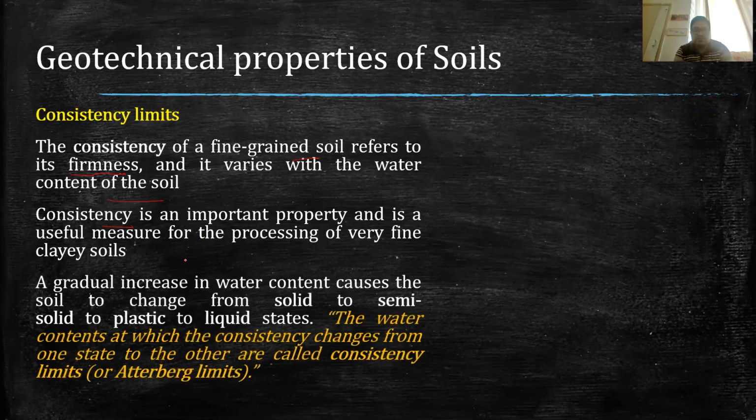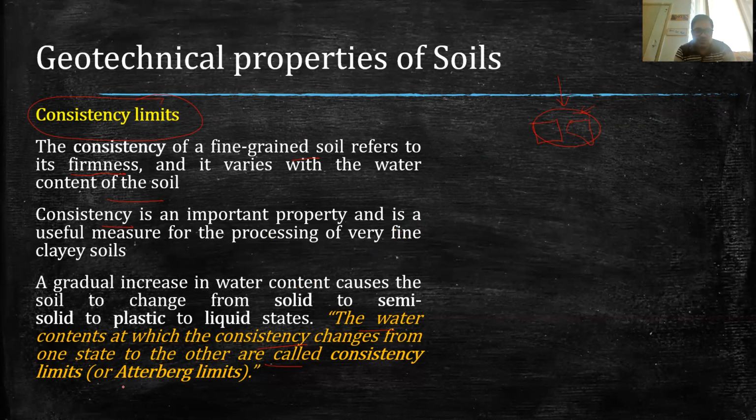Now, in the consistency limit, what we do is, if we have an oven dry soil and we add water gradually, what will be the changes in the fine grained soil? Those changes we define in stages. Those stages can be expressed with limits, which are called the consistency limits. So the water content at which the consistency changes from one state to the other is called the consistency limit.